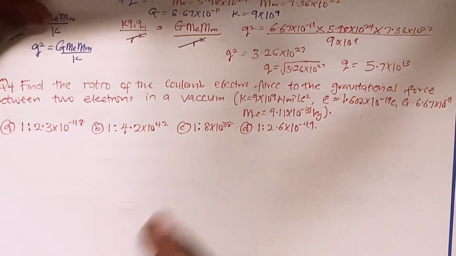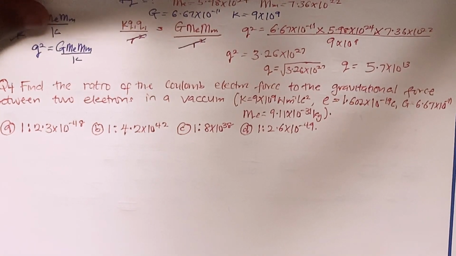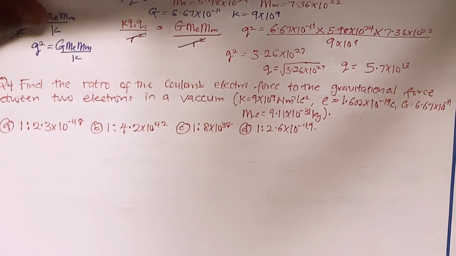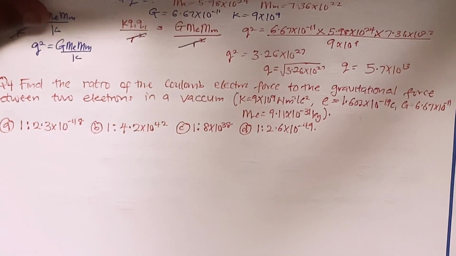So let's go ahead and look at the last question I'm having here. Find the ratio of the Coulomb's electric force to the gravitational force. Here we are dealing with two forces. We are asked to find the ratio of the Coulomb electric force to the gravitational force.